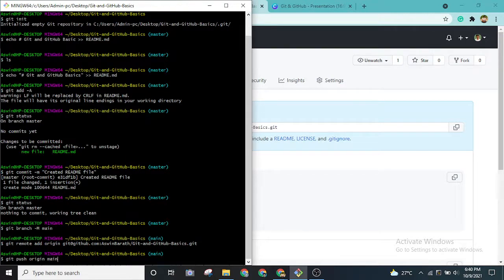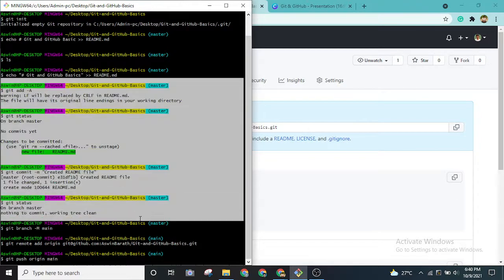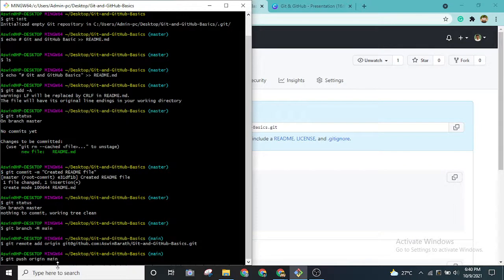As you can see in the previous step, we added the link to a remote repository using git remote add origin. The URL we give is saved as origin inside our git repository, so when we specify origin, we are specifying this entire link. It is stored like a variable.